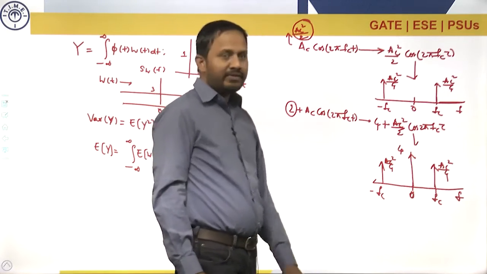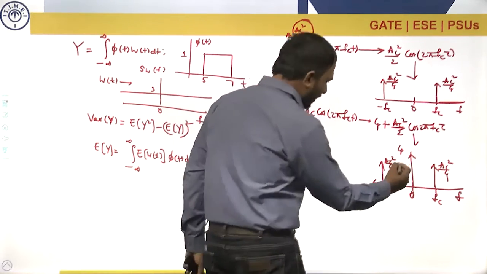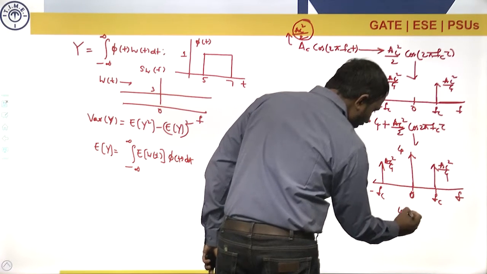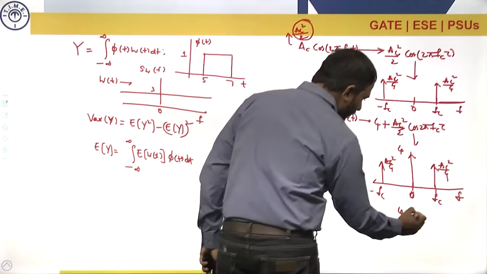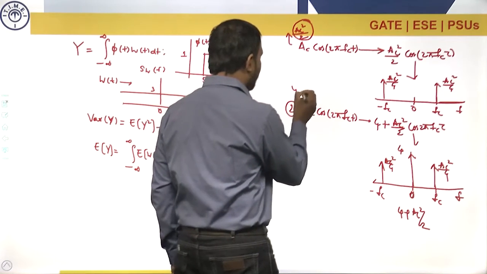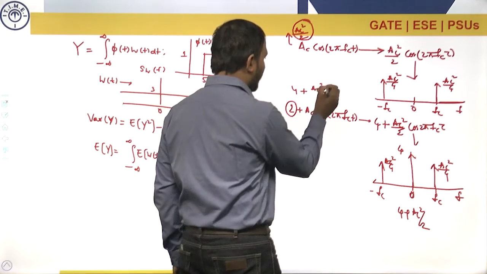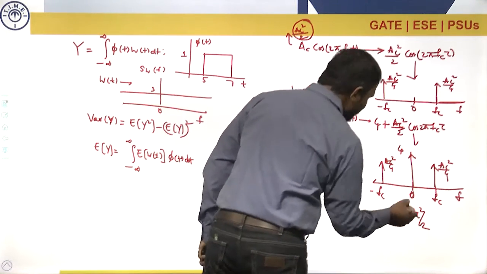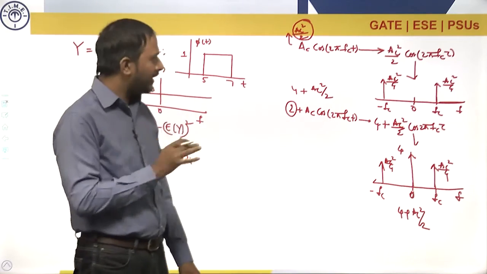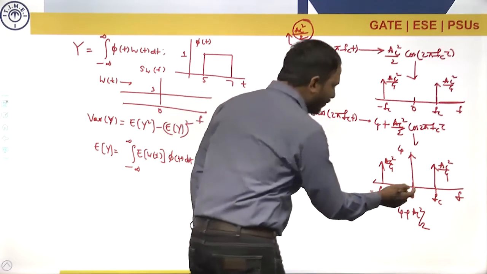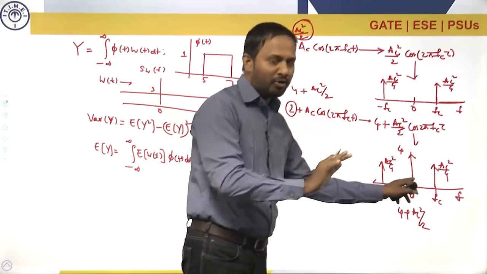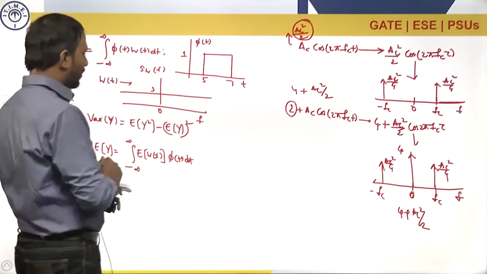The area is 4 plus Ac square by 4 plus Ac square by 4, that is 4 plus Ac square by 2. What is the power here? DC square plus Ac square by 2. So from the power spectral density we can calculate the power by calculating the area, and we came to the conclusion that if we have a DC, we must have an impulse at f equal to 0 in our power spectral density.